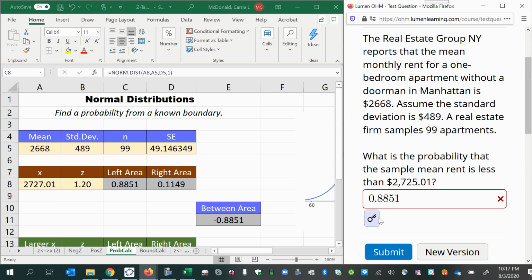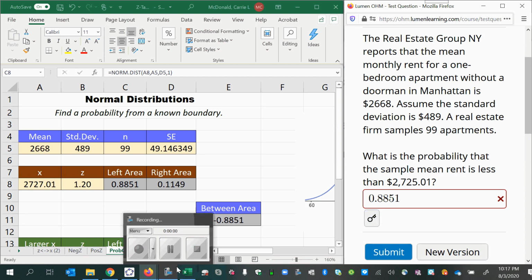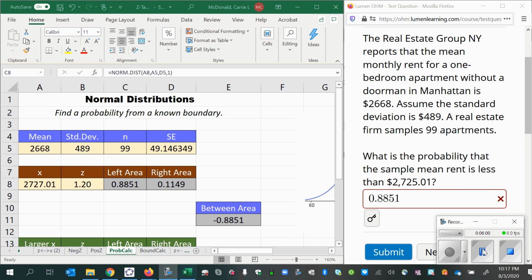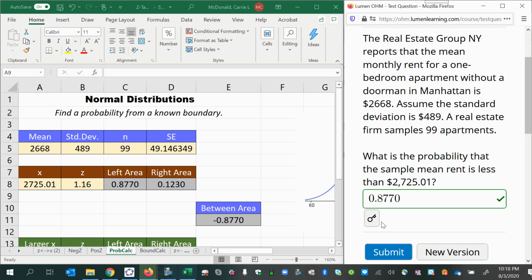I was so confident, and here it is incorrect. Let me find out why. Okay, it was a simple typo. For some reason, when I typed in this number, I had typed 2727.01 or something like that. Yeah, that was what it was. So that's how I was getting the wrong answer. If I just change this so that it's a 5 there instead of a 7, then everything is a-okay, and I had my correct answer of 0.8770.